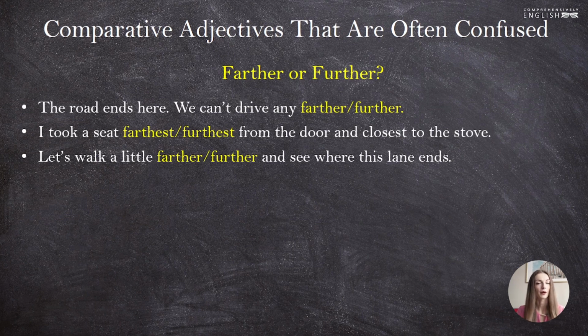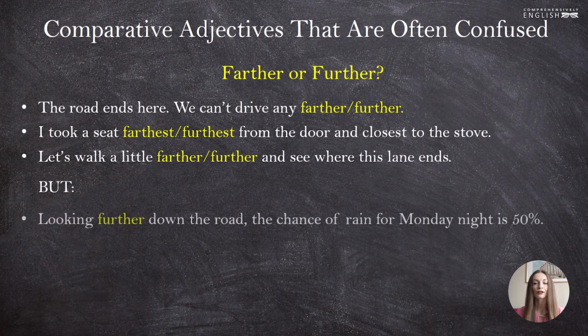But if we're going to speak about abstract things, about distances that are not physical, but rather metaphorical, we are going to use the words further and furthest with a u. Let's see. Looking further down the road, the chance of rain for Monday night is 50%. What road are we talking about? Here we are not talking about a particular road down which we are driving. We are talking about some future. This is an idiomatic expression, looking further down the road, looking in the future, right?